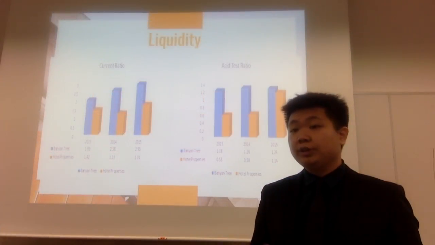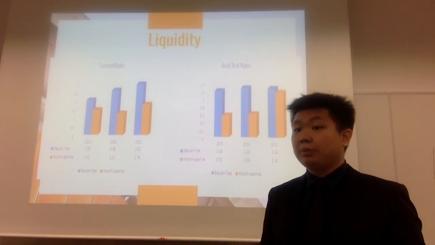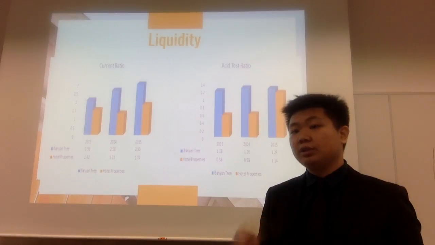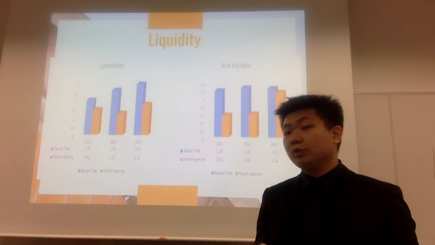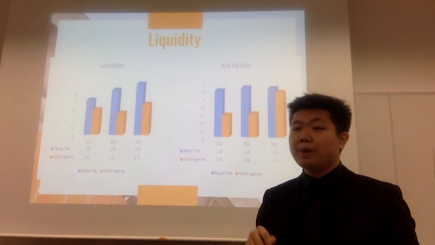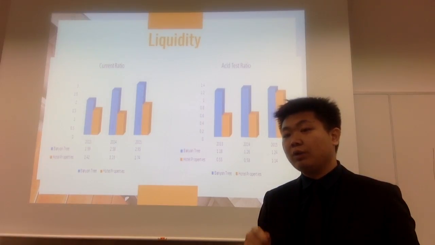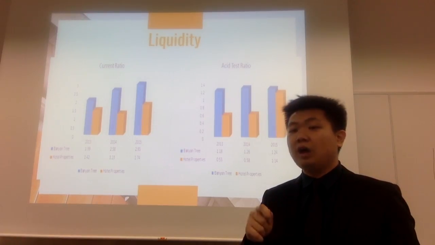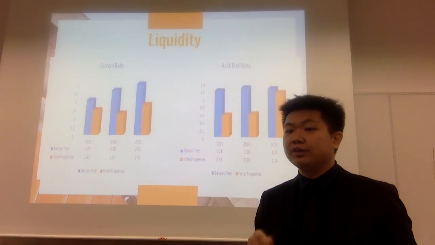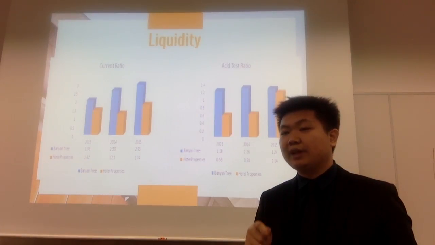For current ratio, in both the case of Banyan Tree and Hotel Properties, there is an increasing trend from 2013 to 2015. However, when we compare the two companies, Banyan Tree has an advantage with a much higher current ratio than that of Hotel Properties, showing that their liquidity is higher. For acid test ratio, Banyan Tree has the overall advantage at 1.24 compared to the 1.14 of Hotel Properties. However, Hotel Properties shows a higher rate of increase and thus might increase by a larger margin in the future if they manage to maintain the current rate.